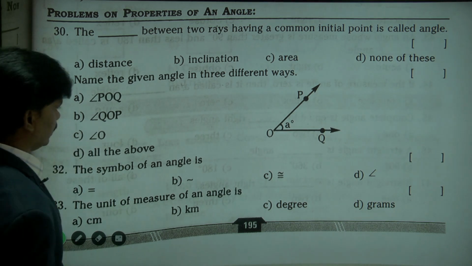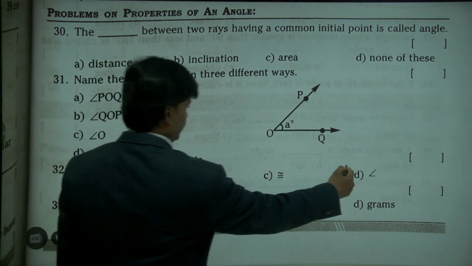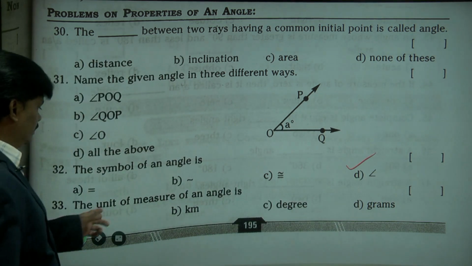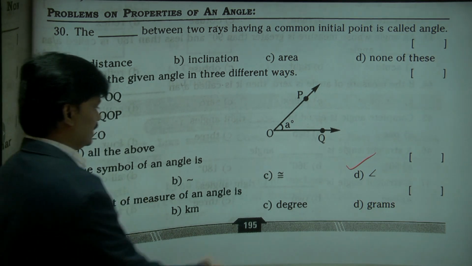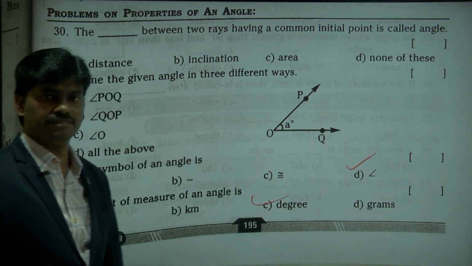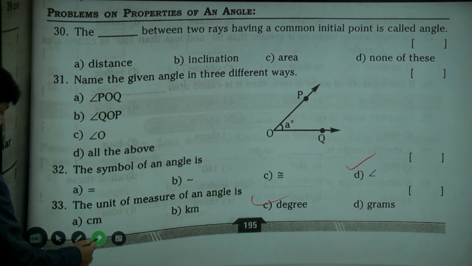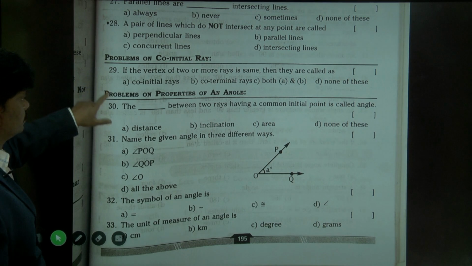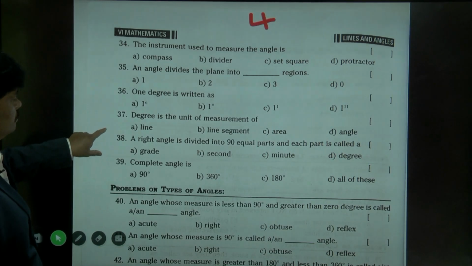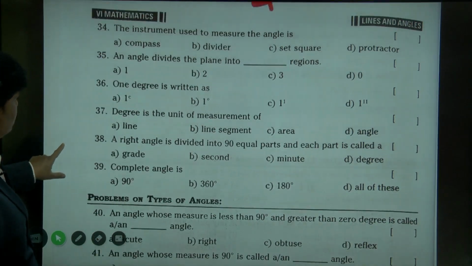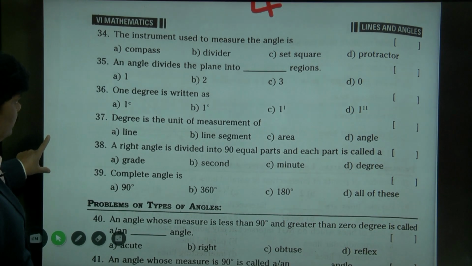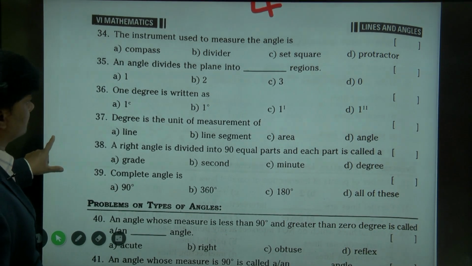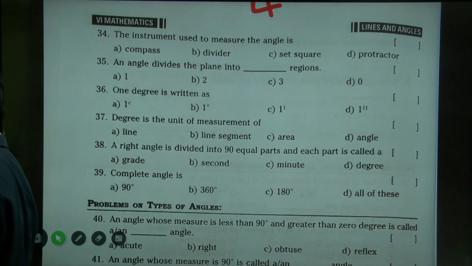The symbol of an angle. Yes, this is the symbol of an angle. The unit of the measure of an angle is degrees, right? So these are simple basics. In the next page we'll see. Please go through questions 34 to 40. I'll discuss in 2 minutes.